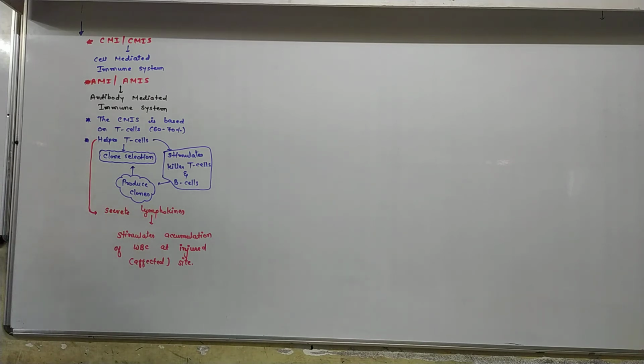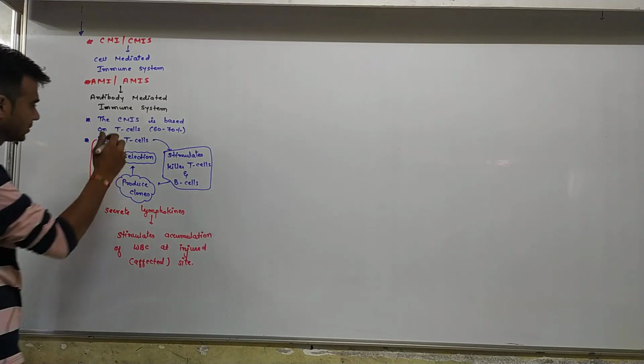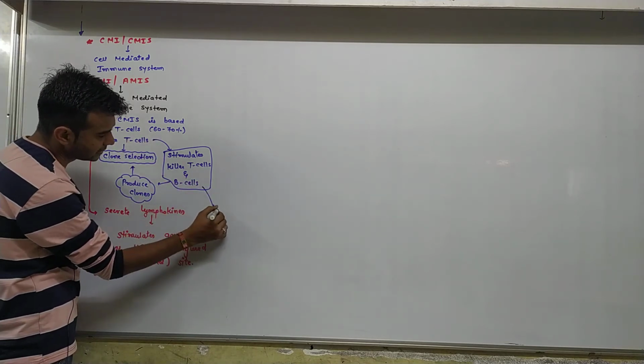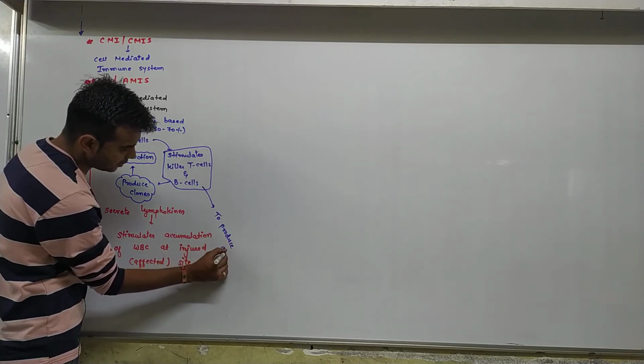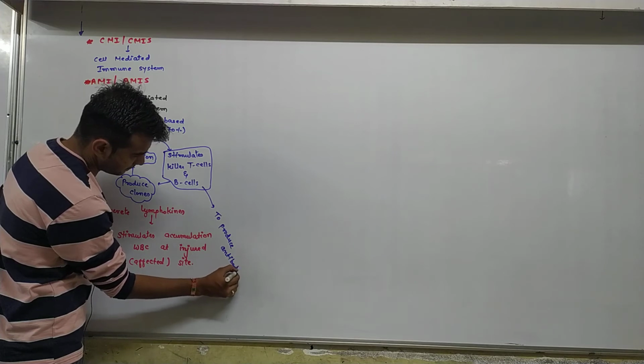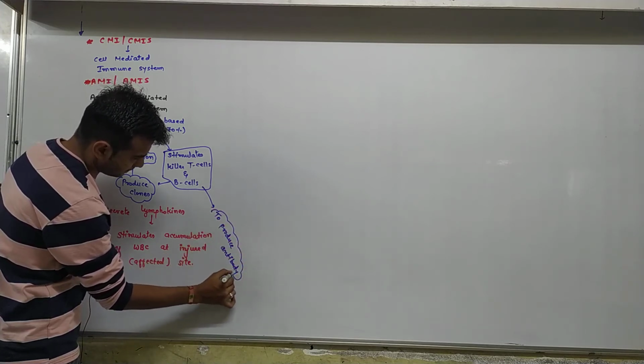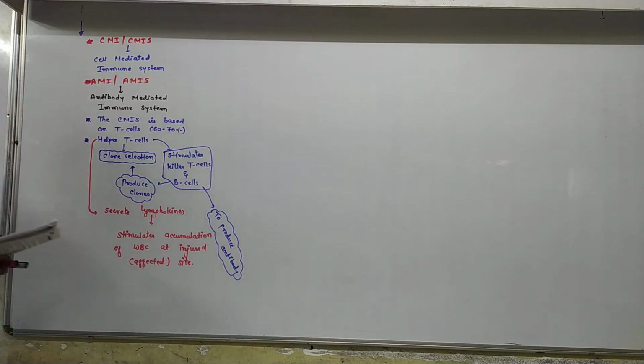So generally, helper T cells stimulate the T cells and B cells to secrete the antibody, and along with that it secretes the lymphokines, causing accumulation of the WBC at the affected area. So helper T cells stimulate the B cells to produce antibody. Okay.